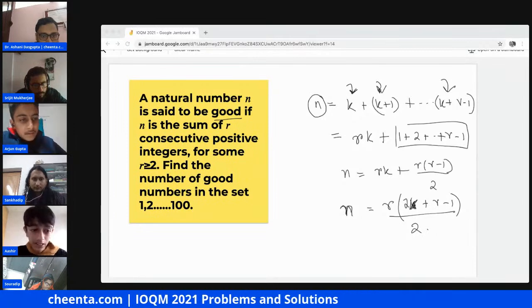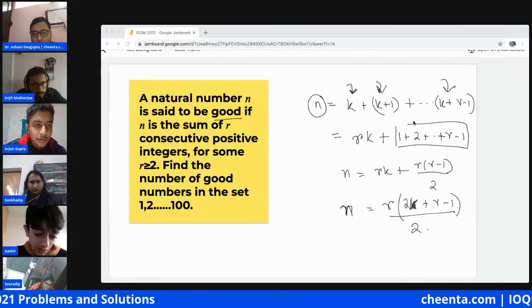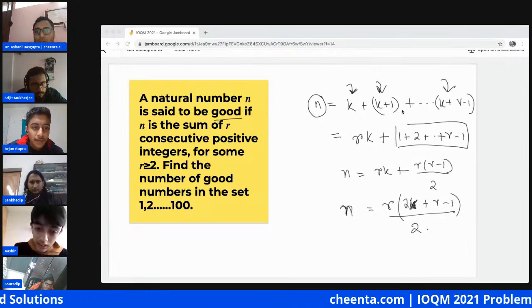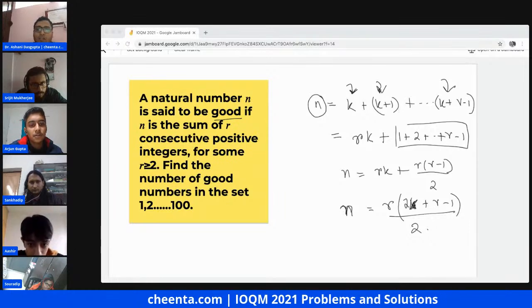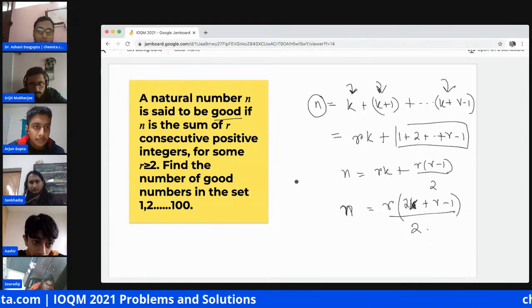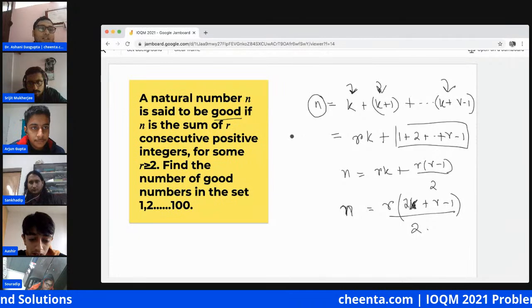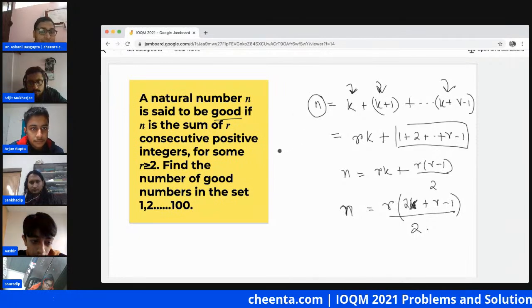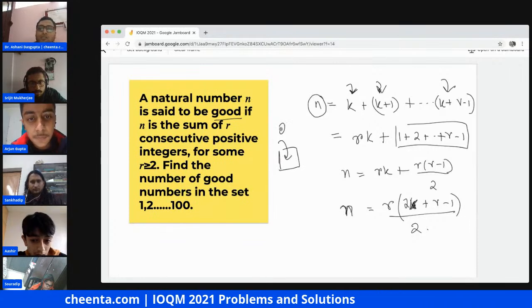So one thing to notice is that all what we are doing is if and only if. So this is an if and only if condition, so we need not verify in the end. So we are excluding only the powers of 2, every number can be written like this except the powers of 2. Is that what you two think? Yeah.